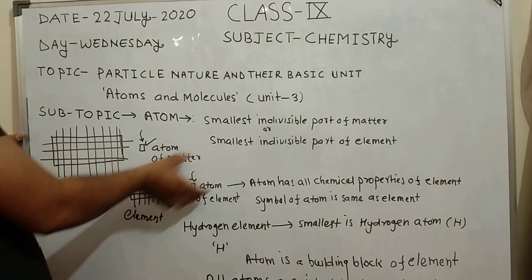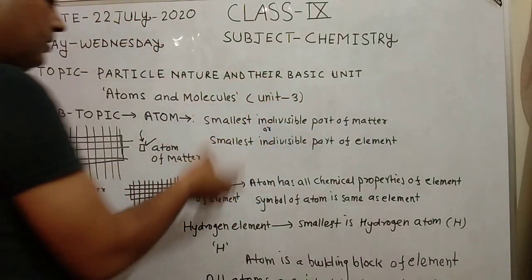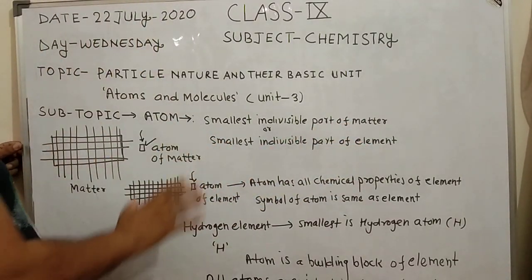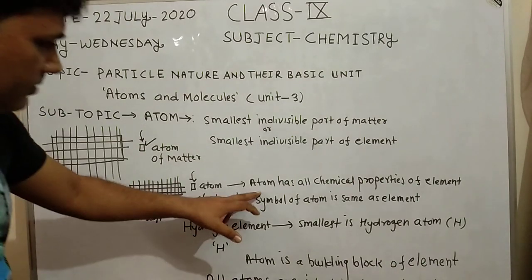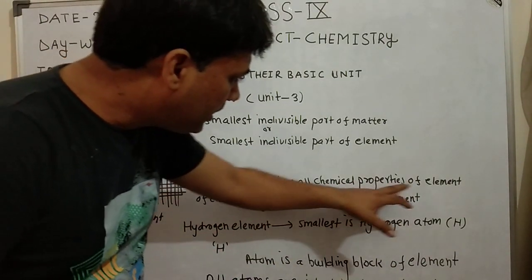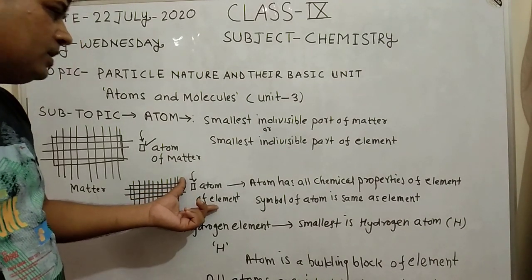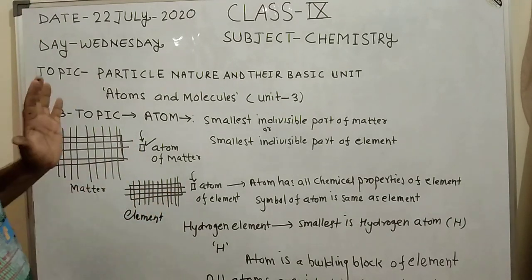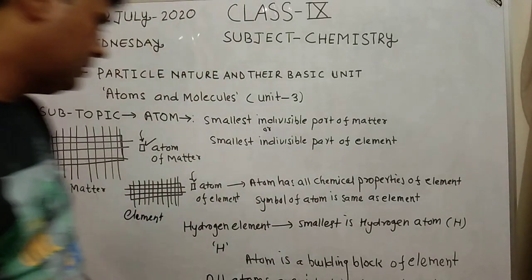So atom may be the smallest individual part of matter, or the smallest individual part of an element. You are required to define it in both ways. Atoms have all chemical properties of elements. All atoms in an element have all chemical properties like the element. The symbol of atom is the same as the element.